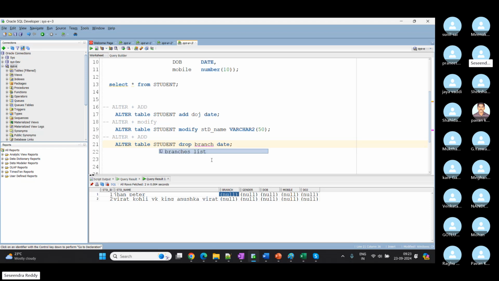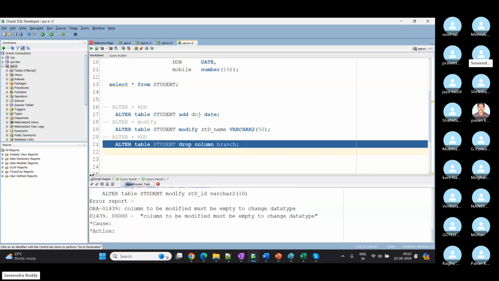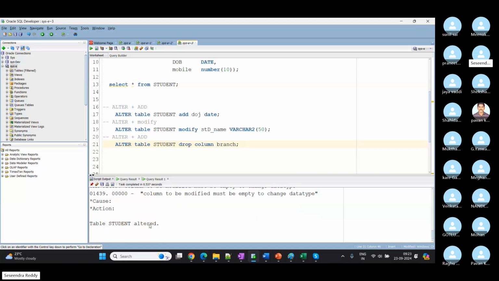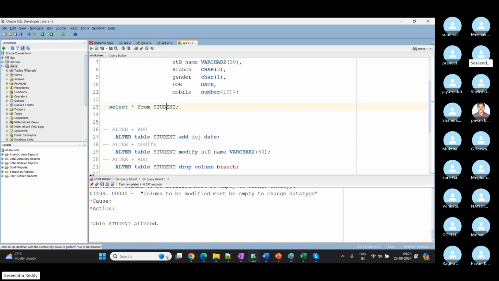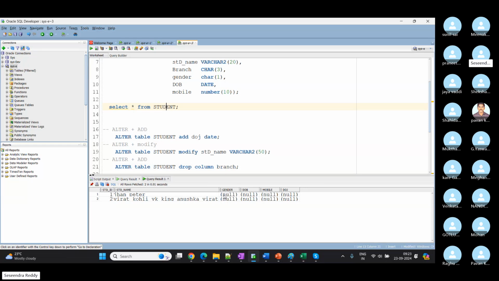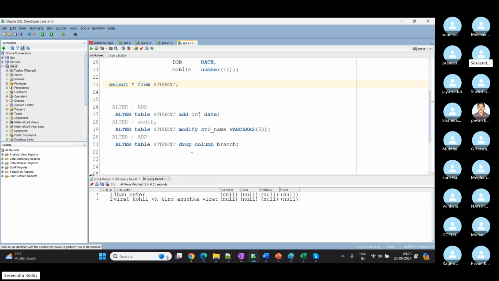And while dropping, we don't need to provide any data types, and we need to say column before that. So alter table student drop column branch. Again, student table got altered. Now if I run, we don't see the branch column anymore. That is how we can drop any unnecessary columns which we are not going to use.